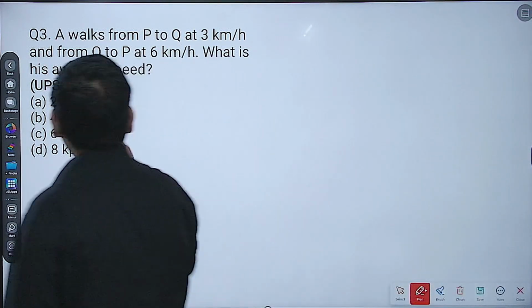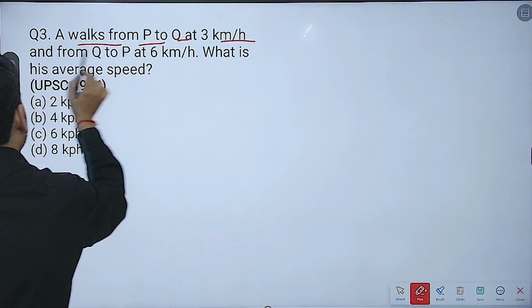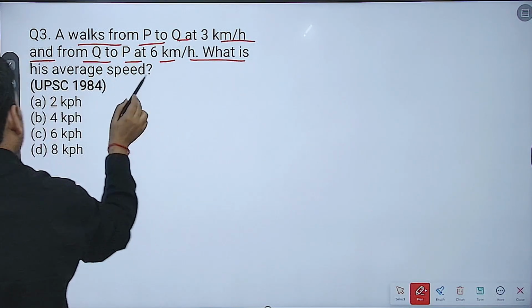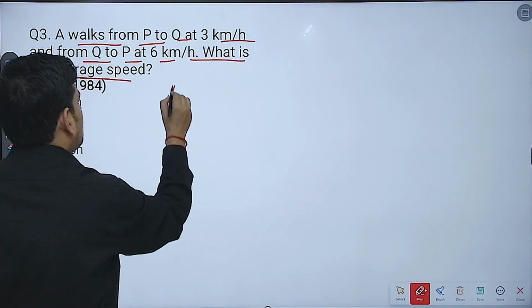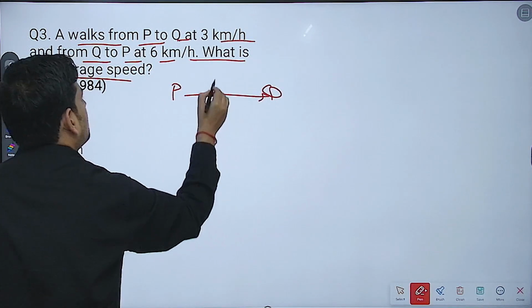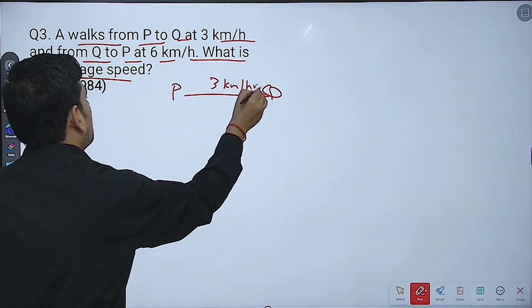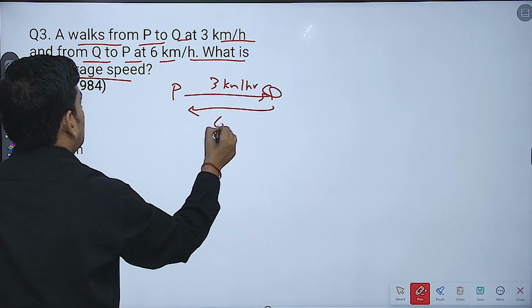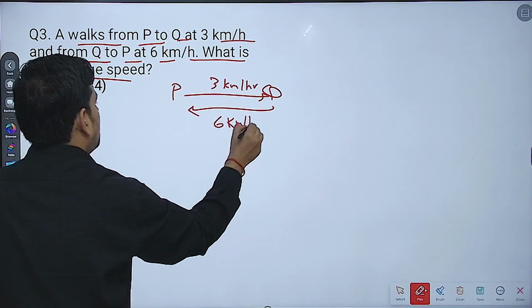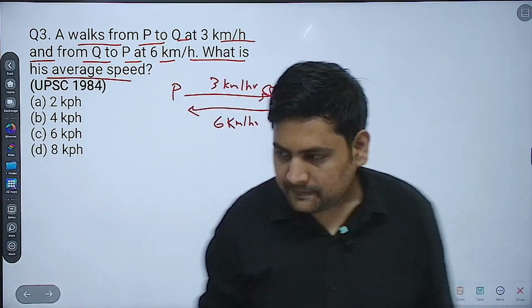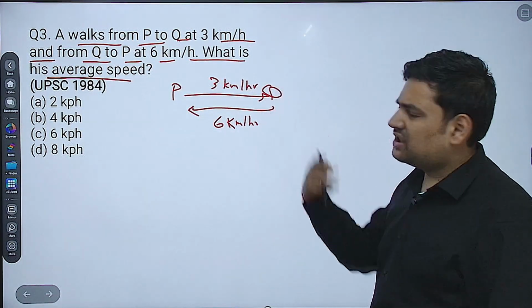So what it says, A walks from P to Q at 3 km per hour and from Q to P at 6 km per hour. What is the average speed? Okay, so P to Q at what speed? At 3 km per hour. Then he comes back at 6 km per hour. Okay, now what is asked? What is his average speed?